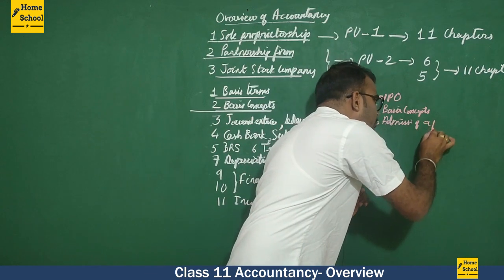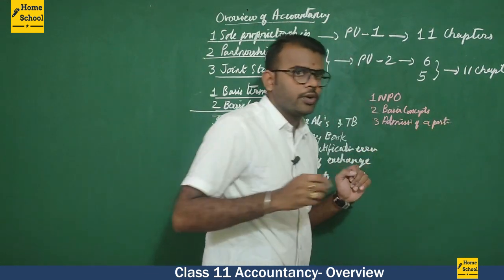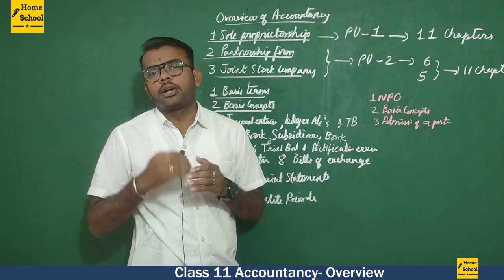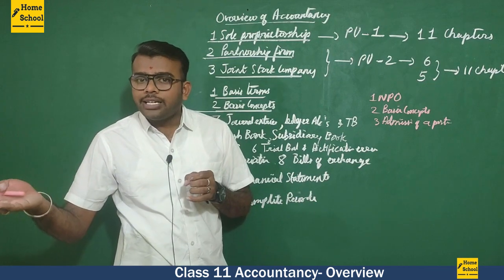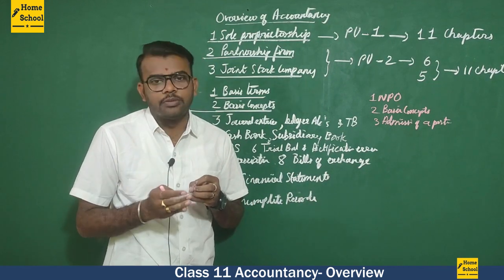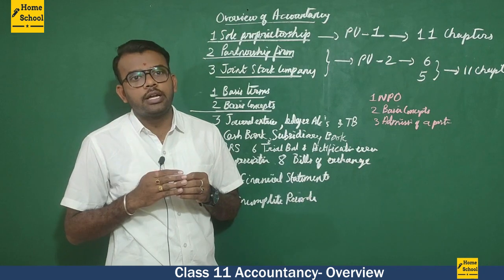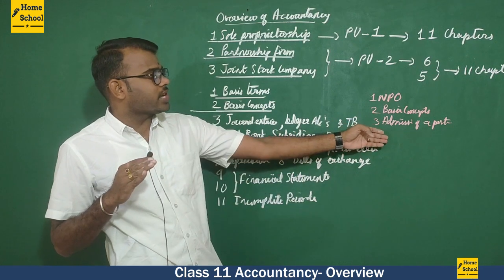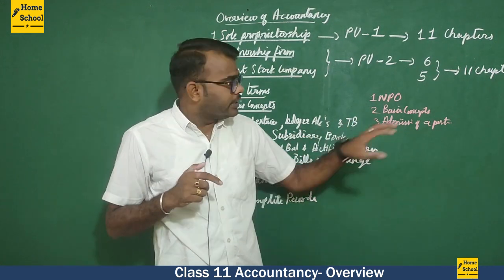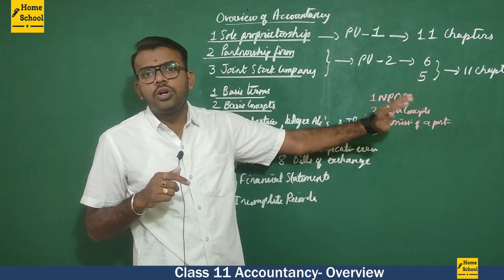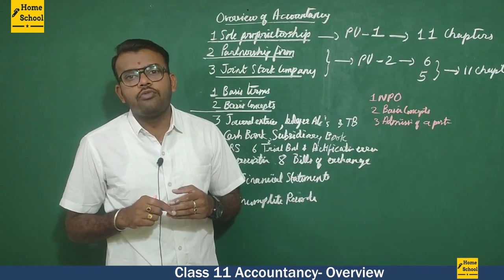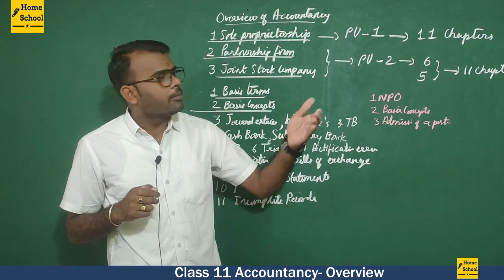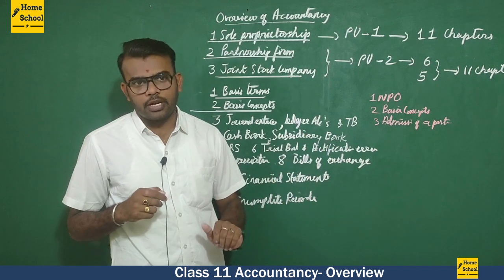Admission of a partner. Say, for example, a firm is running with three partners already. If one partner is admitted into the same firm, then there will be a total of 4 partners. At that time, accounts are going to change, so we are going to study that in the chapter called Admission of a Partner. In the admission of a partner, we are going to prepare the revaluation account, the partner's capital account, and also a balance sheet. That is admission of a partner.